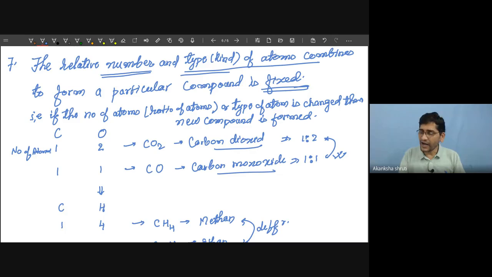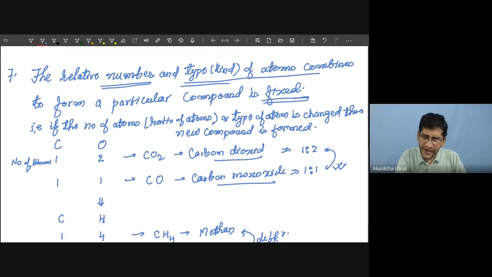So this was the same as the law of constant proportion. The law of constant proportion also tells that atoms combine in a fixed ratio to form a compound. The same thing was stated by Dalton but in a different form. He stated that the number and type of atoms that combine to form a particular compound is fixed. So it means the same thing.